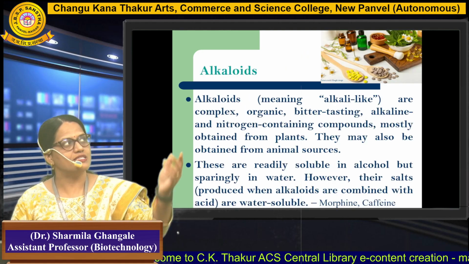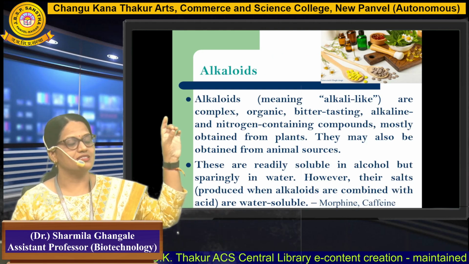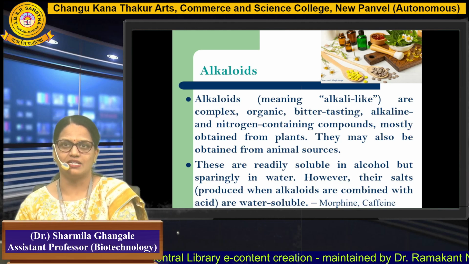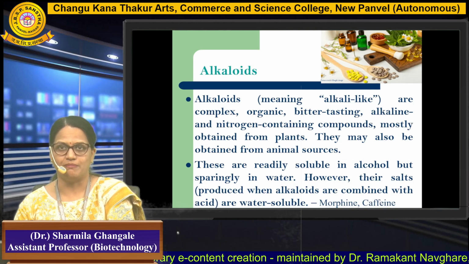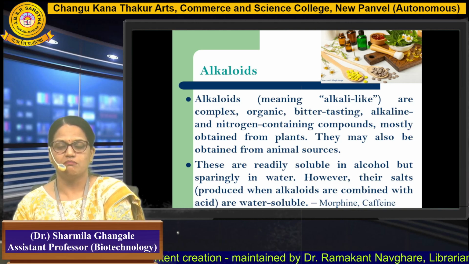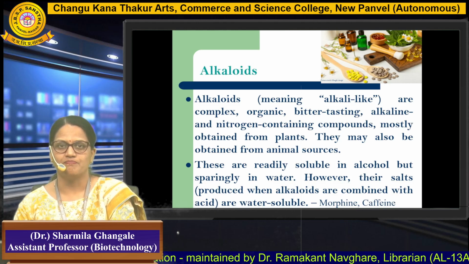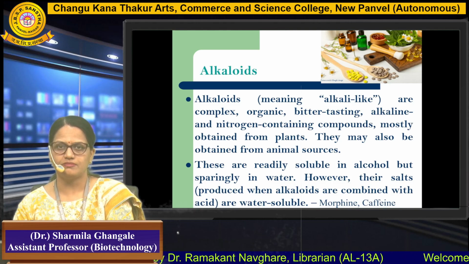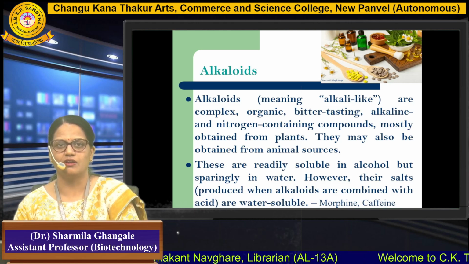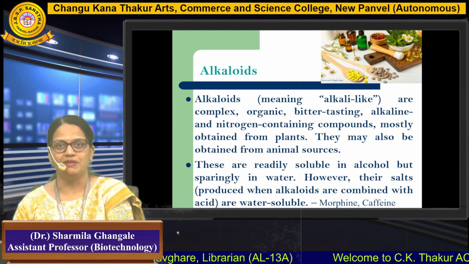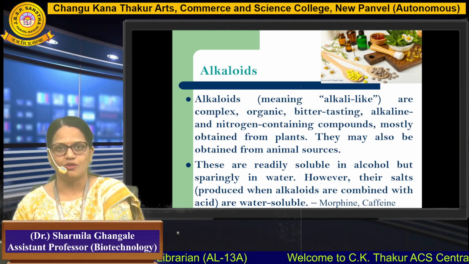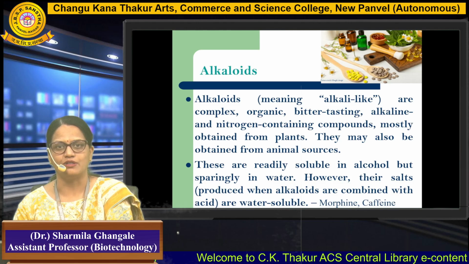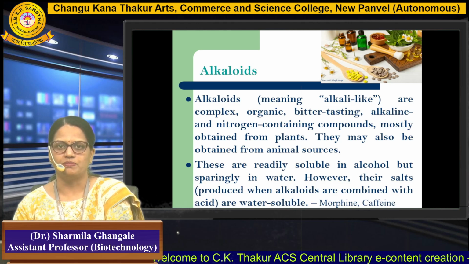So if you can see in the picture, there are certain capsules which have been made, and these capsules are basically man-made drugs, but their sources may come from plants. So the first category under the plant source is alkaloids. What are alkaloids? The word alkaloids itself indicates alkali-like. So alkaloids are complex, organic, bitter tasting, alkaline and nitrogen containing compounds, mostly obtained from the plants.